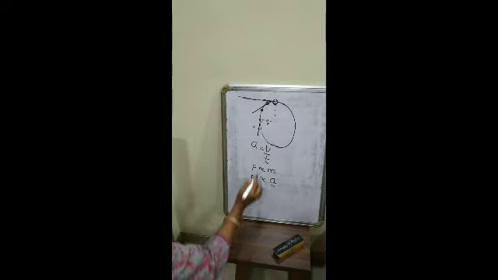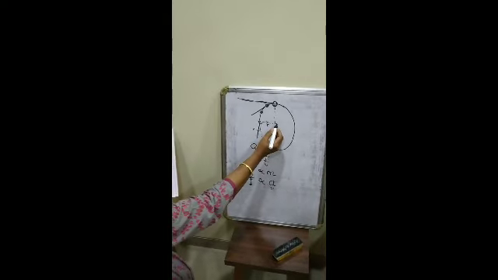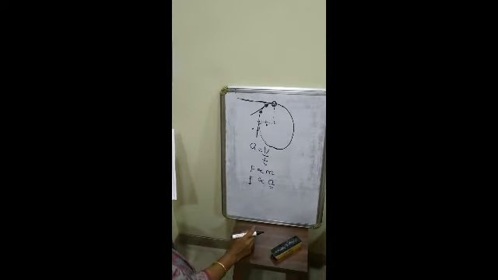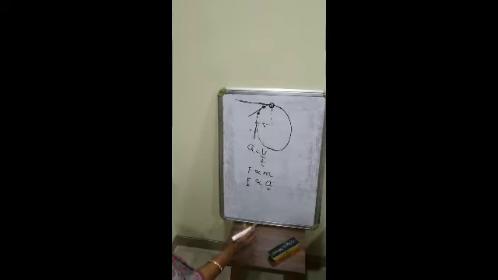This force which acts perpendicular or at right angles to the direction of velocity has a name, and the name of that force is called centripetal force.